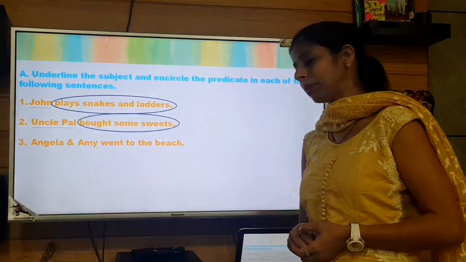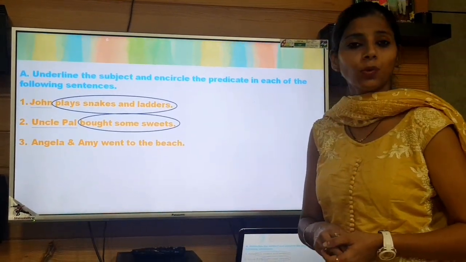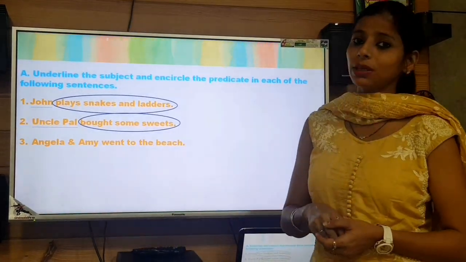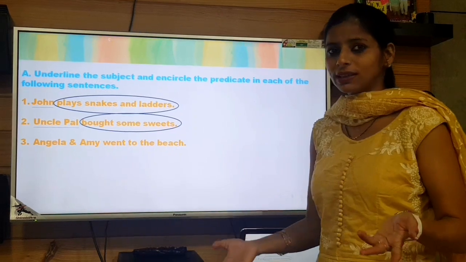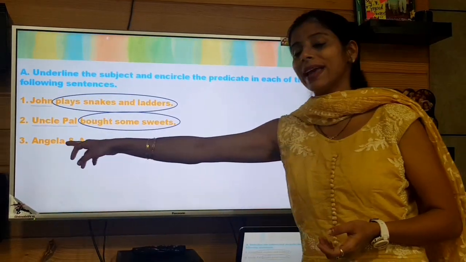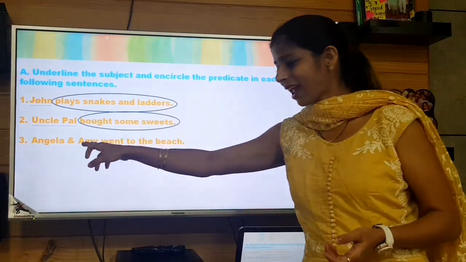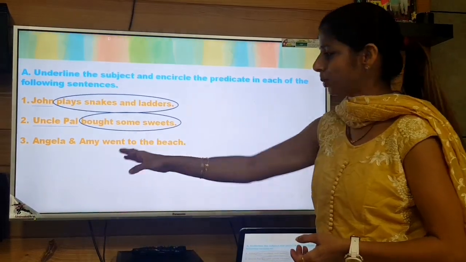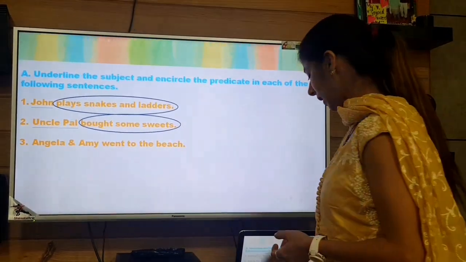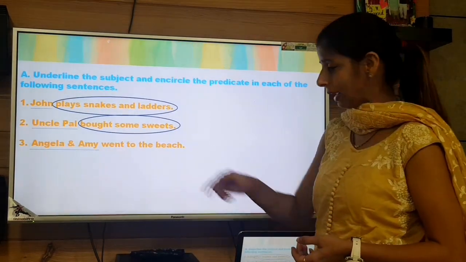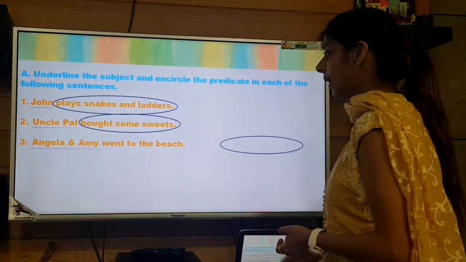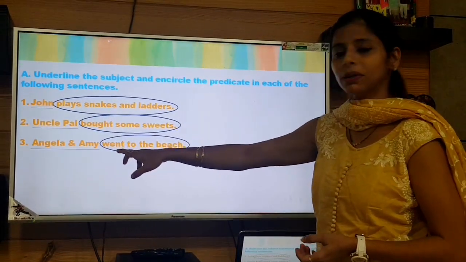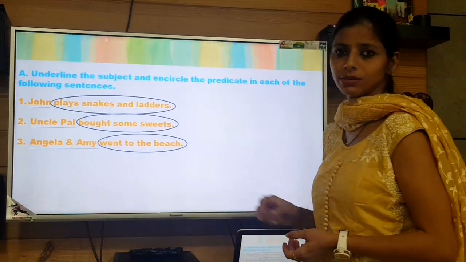Then the third one is: Angela and Emmy went to the beach. What action are we talking about in this sentence? We are talking about going to the beach, right? So who performed that action? Angela. Not only Angela, Emmy too. So the subject is Angela and Emmy. They both are going to the beach. And then the predicate is the rest of the part, that is went to the beach. Here remember, verb and rest of the words, right?